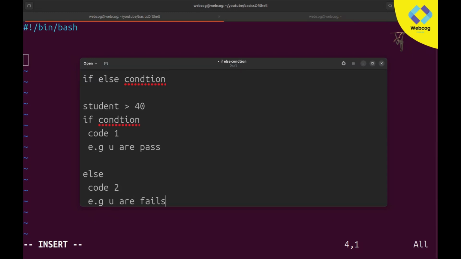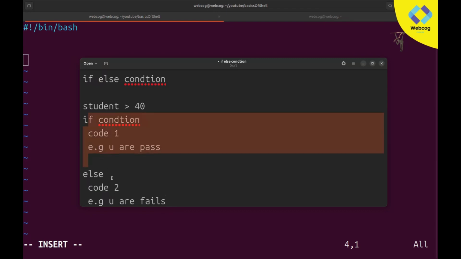You guys know a student has only two outcomes. Maybe the student will pass and maybe the student will fail. There is no other chance or condition. So for every student the output will be different. Some students will pass and some students will fail.